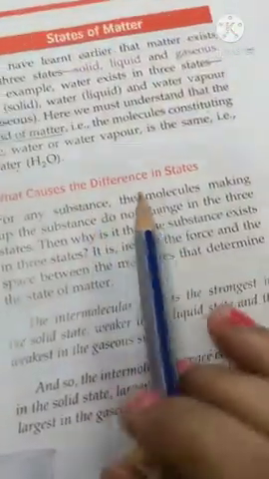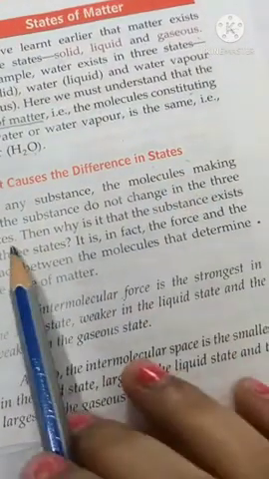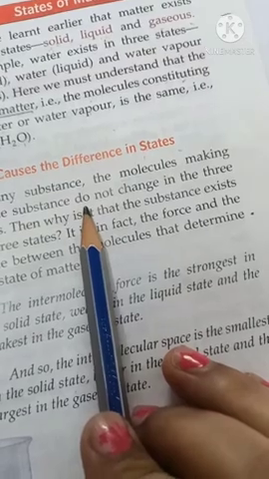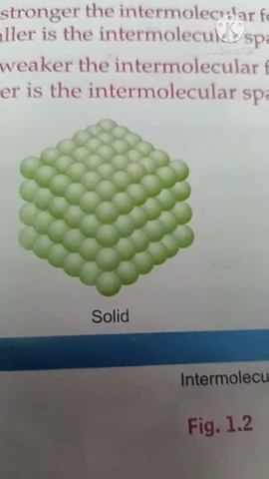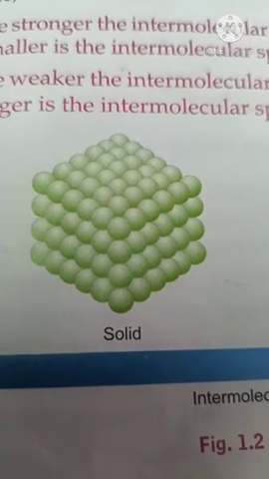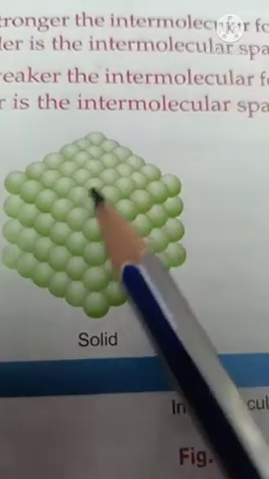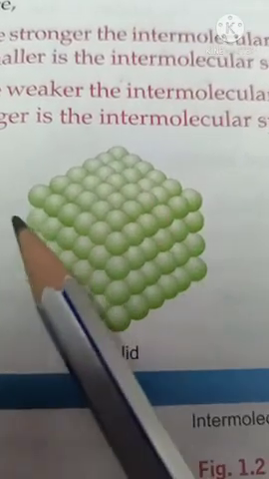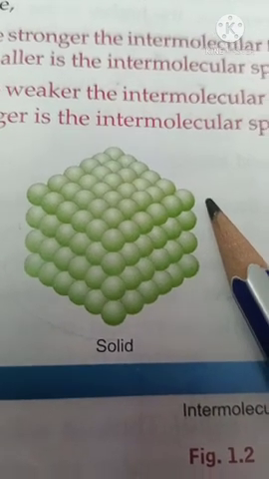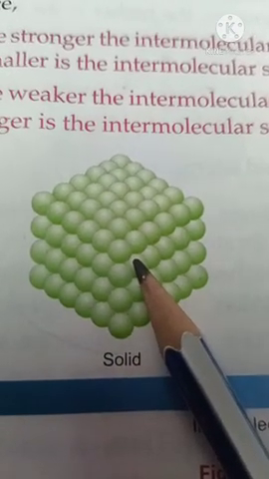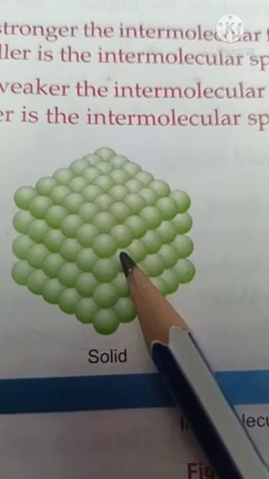Now what causes the difference in states? See beta, we know the molecules making up the substance do not change in 3 states. Then why does the substance exist in 3 states? This is because state of matter is determined by intermolecular space and intermolecular force. See, this is solid state in which molecules are closely packed. We have no intermolecular space, or very little intermolecular space, while we have strongest intermolecular force of attraction.